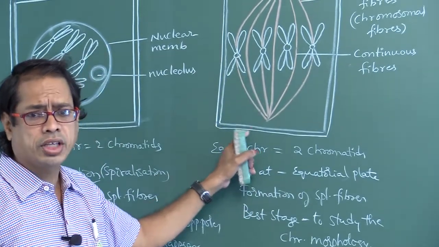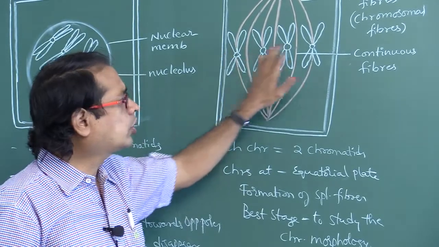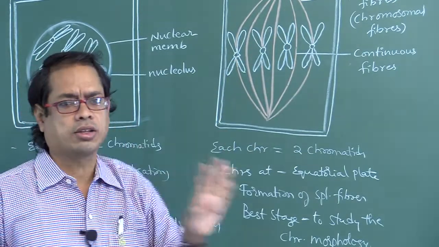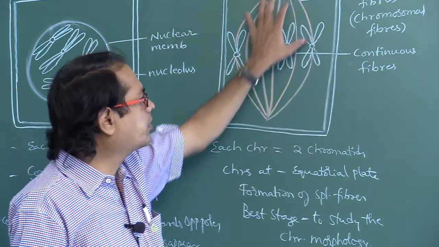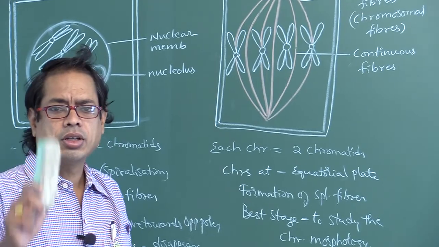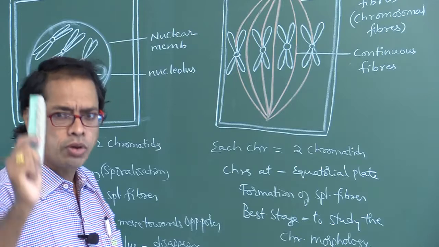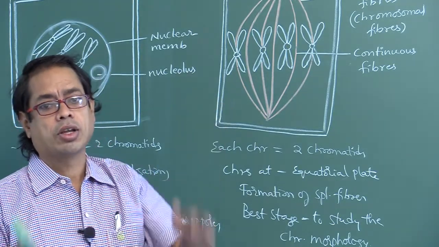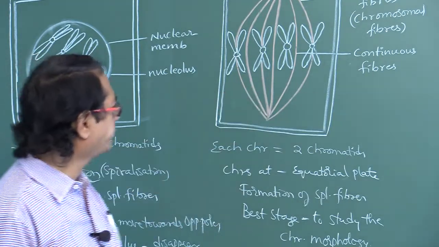Each chromosome has two chromatids. Chromosomes come to the equatorial plate. Spindle fibers are formed. Two main events occur: chromosomes lie at the equatorial plate, and spindle fibers are formed. Formation of spindle fibers occurs in metaphase. Initiation of spindle fibers occurs in prophase. Centrioles begin to move to opposite poles in prophase. Try to remember.